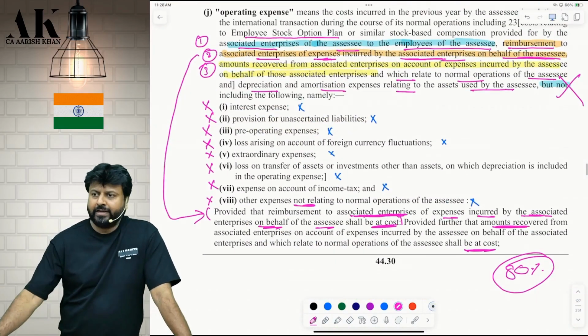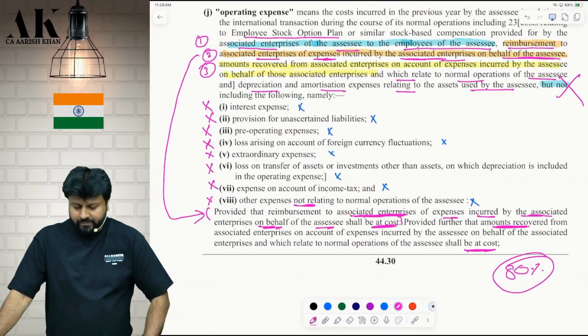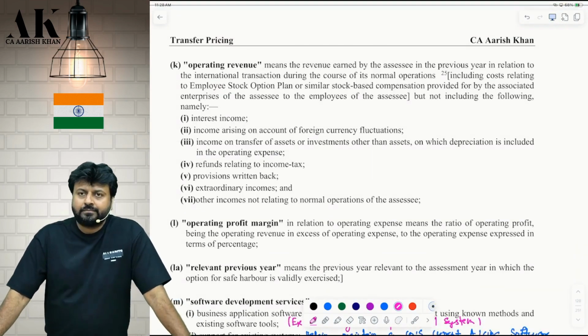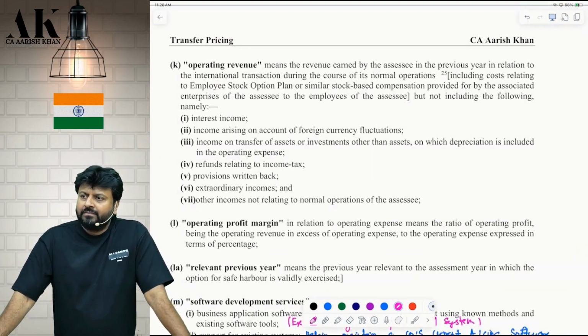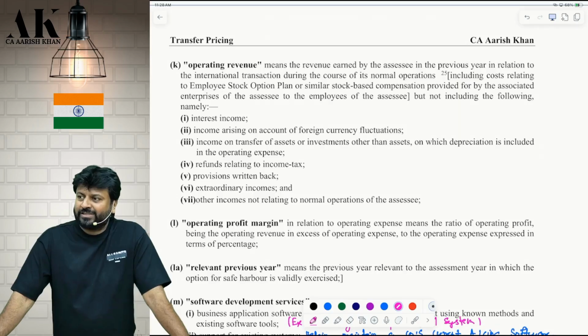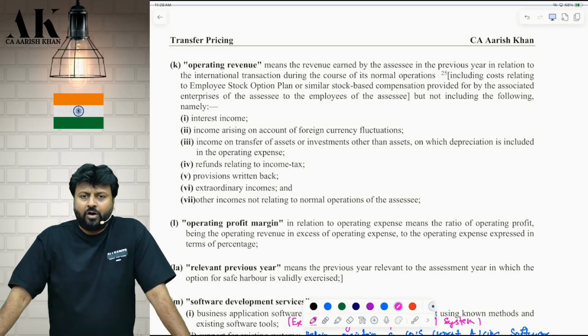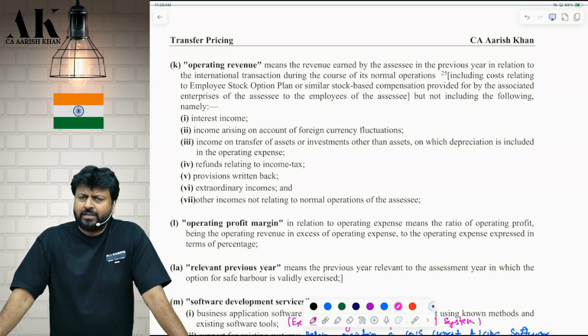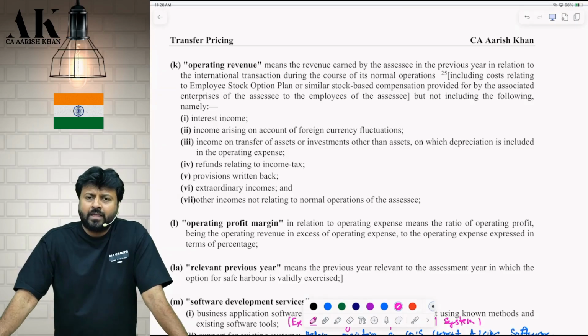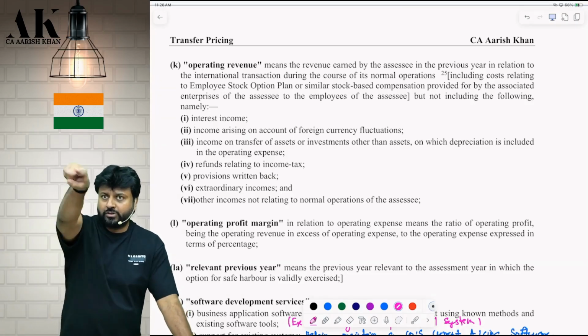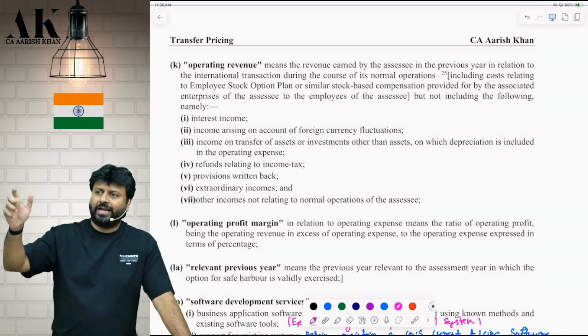So what does operating expense include? Don't read. Without reading, tell me, please. First, all the normal, no, don't start with ESOP directly. First, you will take the normal expenses to provide the services, correct? All the normal expenses that are necessary to provide the services, you will include that, okay? Then 3 special cases. Which cases? ESOP provided by whom? Associate enterprise to our employees. Include that.